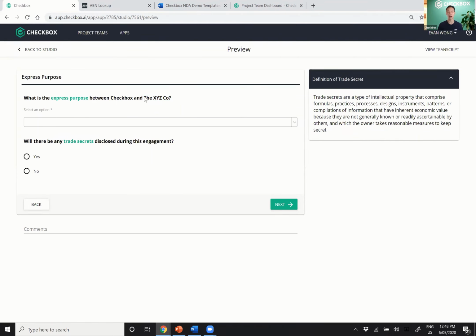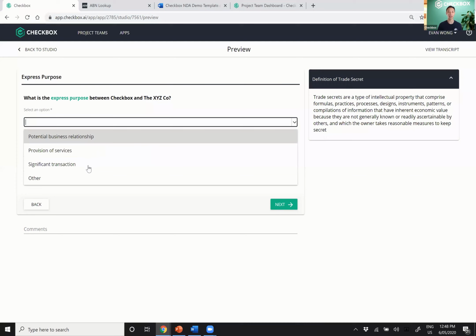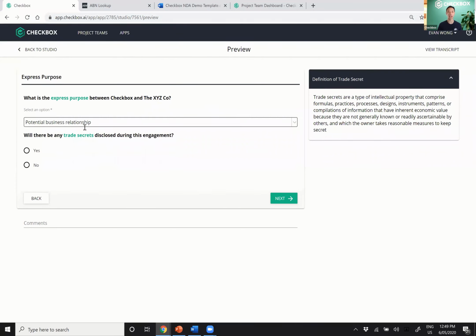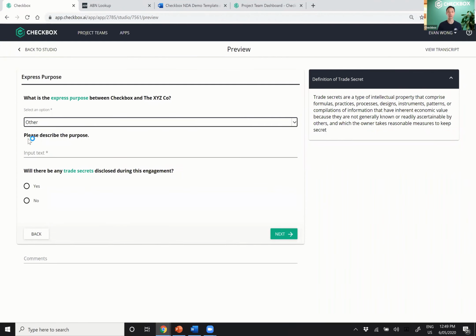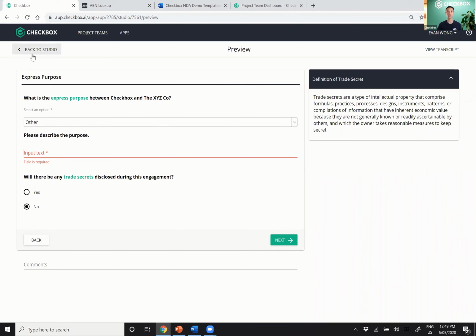You can see how the previous input has come in and made this question a bit more personalized. There's our definition of trade secret, and there are all of our different options. If I select potential business relationship, nothing happens. But if I select other, you can see the additional field, please describe the purpose, has come out. Very cool.